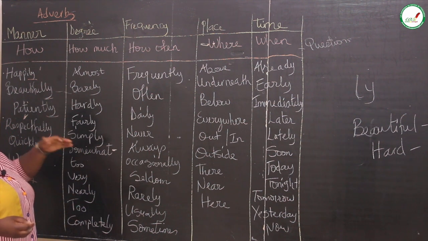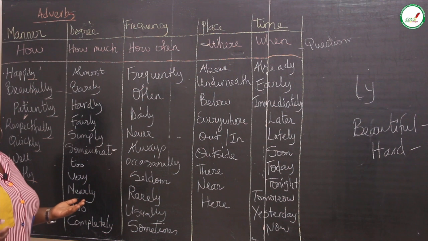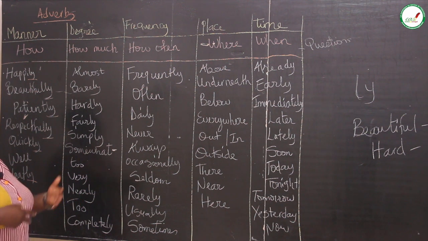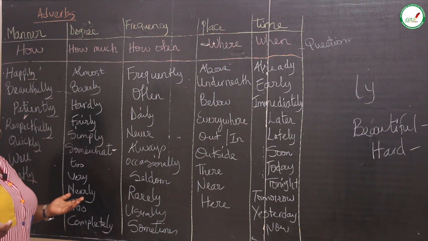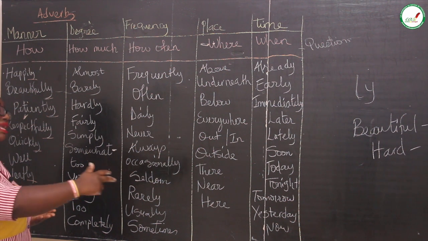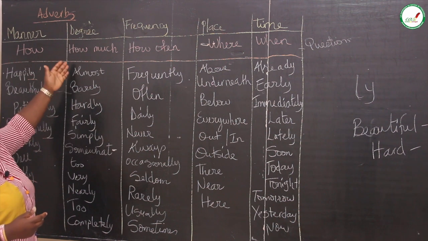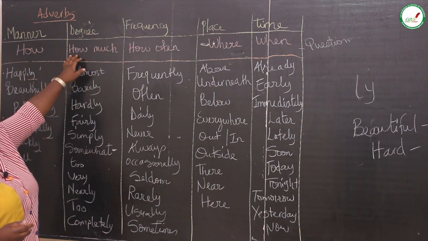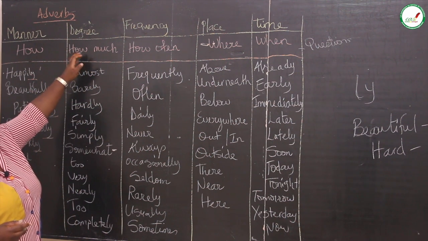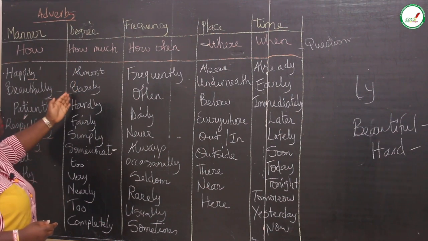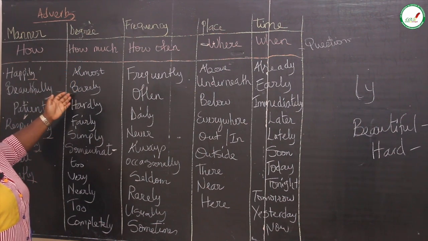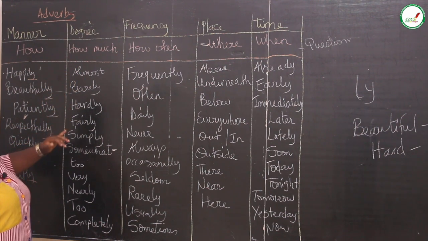Then of course you see some of them have the ly in it. Simply: how well would you want the work done? Just simply do it, as simple as possible. It talks about to what extent, how far, how would you like it. It answers how much, to what extent, with examples like almost, barely, hardly, fairly.